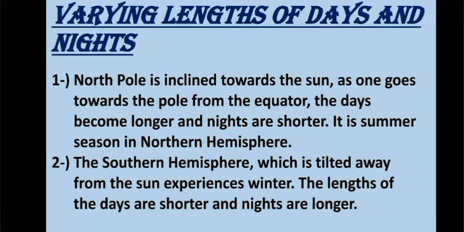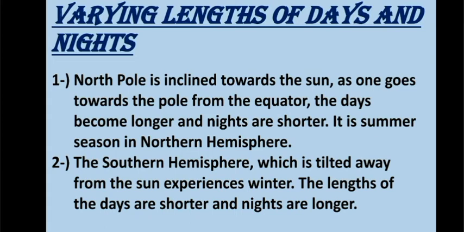When the North Pole is inclined towards the Sun, as one goes towards the pole from the equator, the days become longer and the nights are shorter, and places beyond the Arctic Circle experience continuous daylight for 24 hours for about 6 months. It is the summer season in the northern hemisphere.